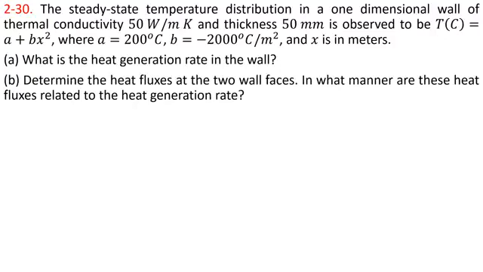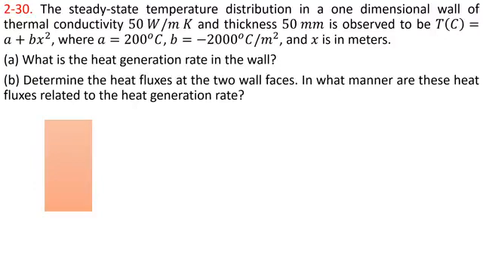Temperature distribution in terms of x is A plus B x square, where A is equal to 200 degree centigrade and B is equal to minus 2000 degree centigrade per meter square. In part A, we have to calculate the heat generation rate in the wall, and in part B, we have to calculate the heat fluxes at the two walls.